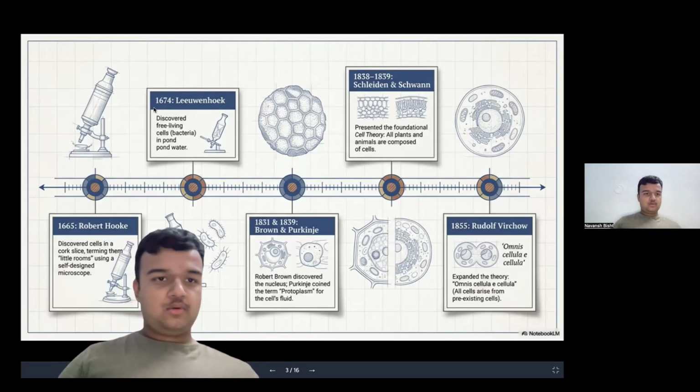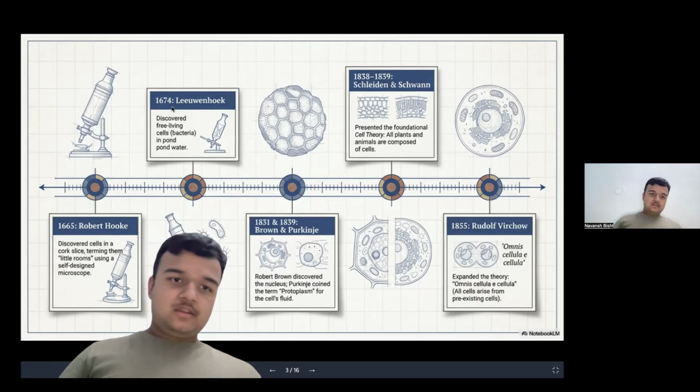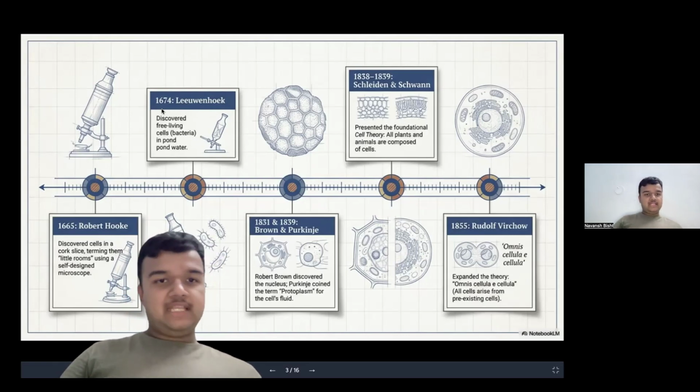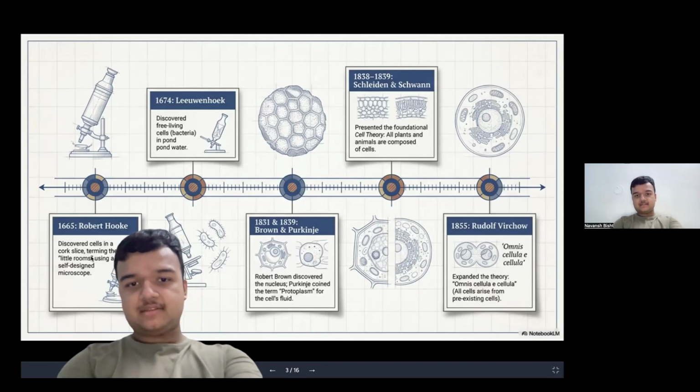After a few years, Leeuwenhoek in 1674 discovered free living cells in pond water, bacteria in other words. Living cells, free living cells, which are also termed bacteria, in pond water, discovered by Leeuwenhoek in 1674. Now these are living cells. The cells which Hooke discovered were dead cells.